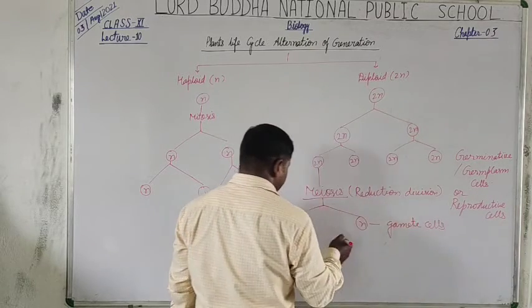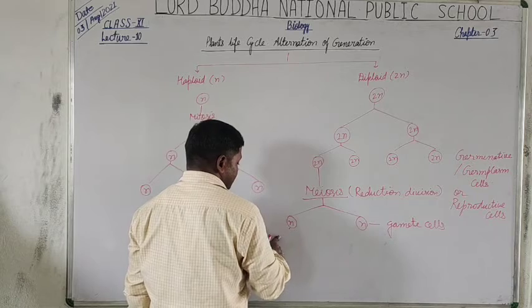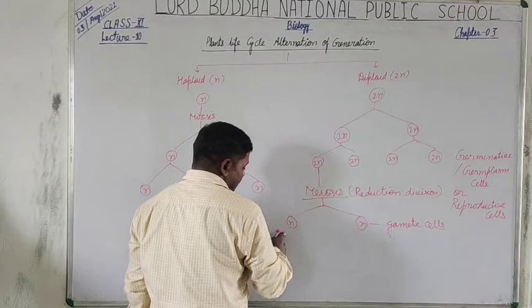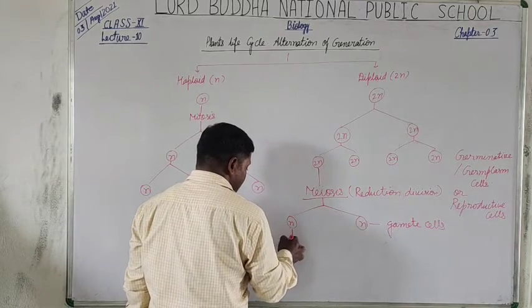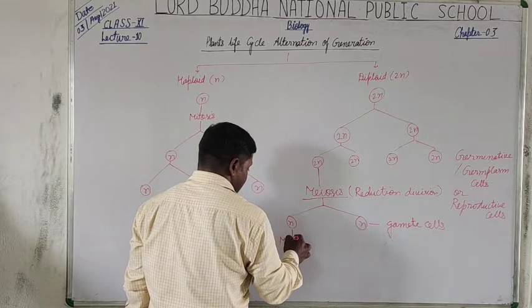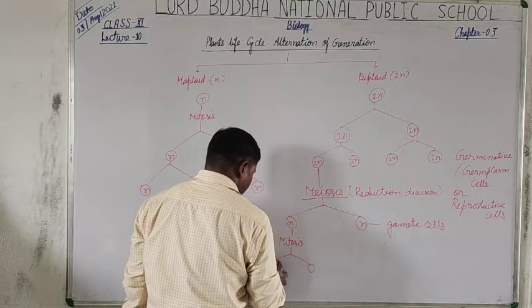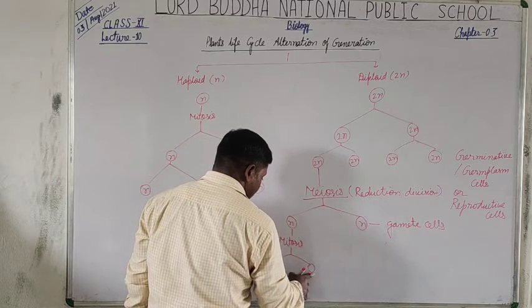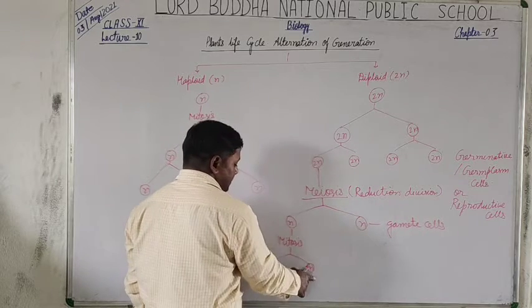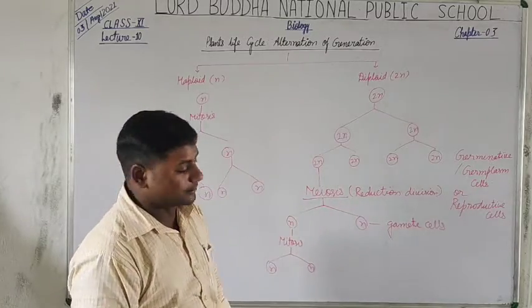They further undergo mitosis. After meiosis, they further undergo mitosis to form a number of n and n cells. It means a number of haploid cells.